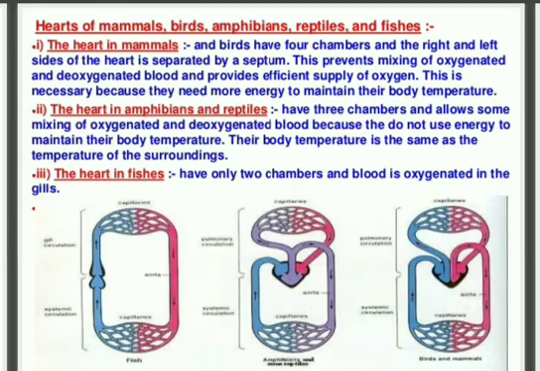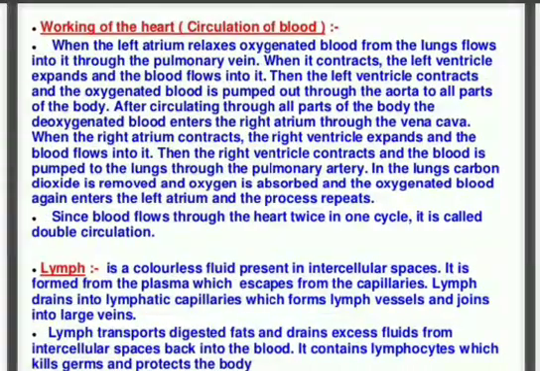In the next video we will discuss how many types of chambers we have in mammals, birds, amphibians, reptiles, and fish. So till then you revise the working of the human heart, and if you have any doubt you may ask me